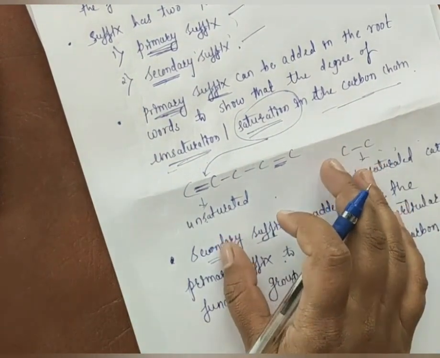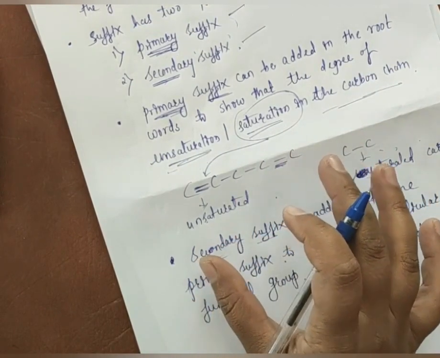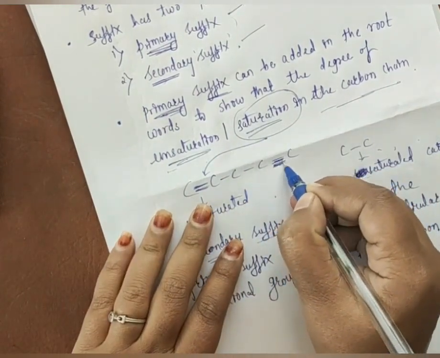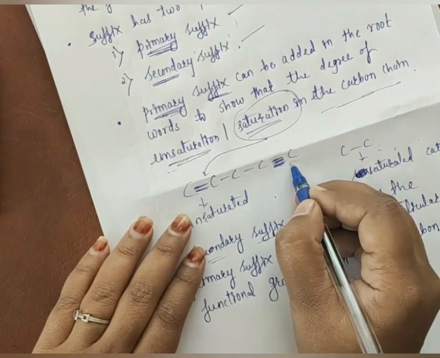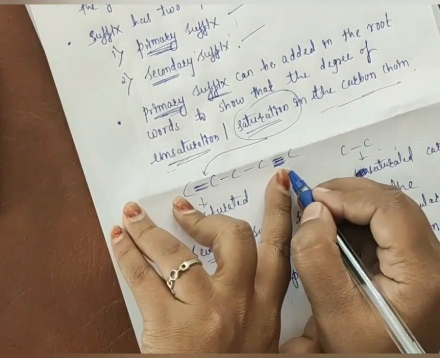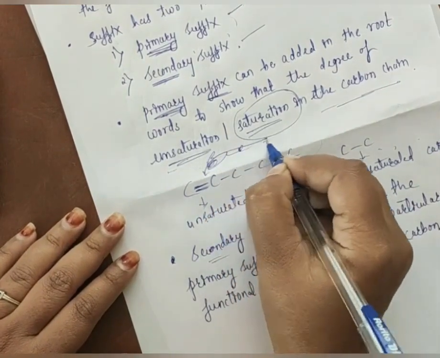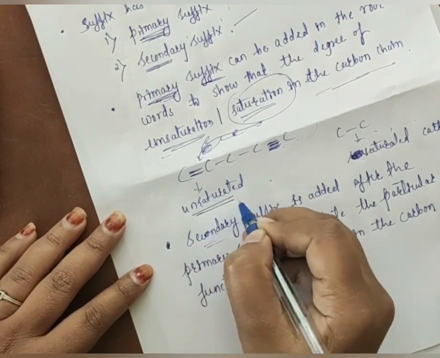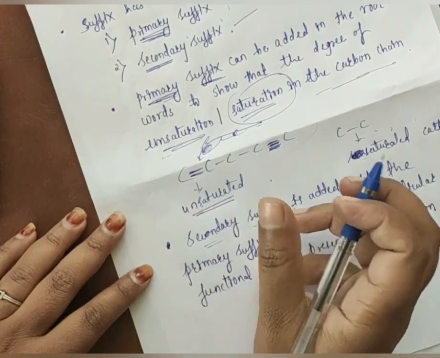Suppose if they give any organic compound and in that organic compound there is a presence of carbon-carbon double bond or the carbon-carbon triple bond. If they give a long chain of carbon atoms, and there is a presence of carbon-carbon double bond or the carbon-carbon triple bond, in that case we call the given organic compound an unsaturated organic compound.